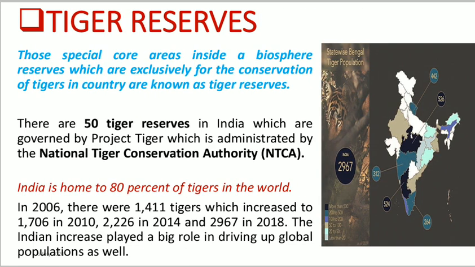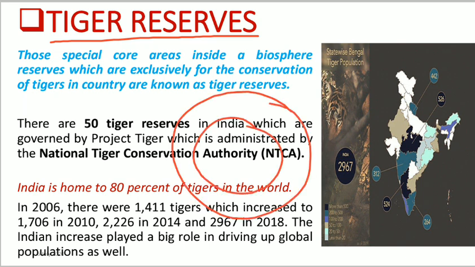When we talk about national reserves, we should also know about the tiger reserves. These are special core areas inside the biosphere reserves. Inside a biosphere reserve there are three zones: the core area, the buffer zone, and the transition area.